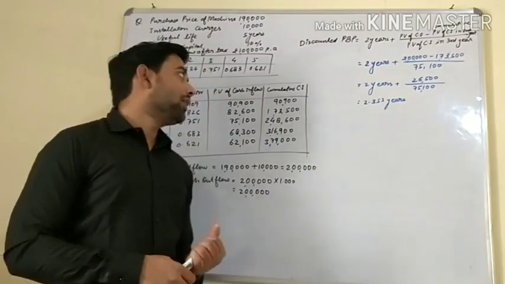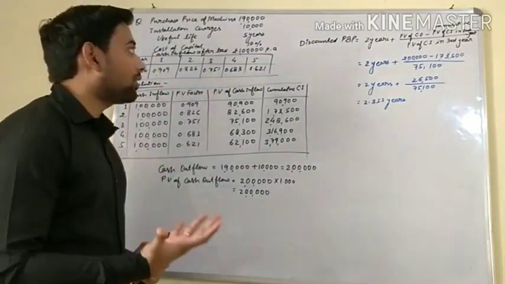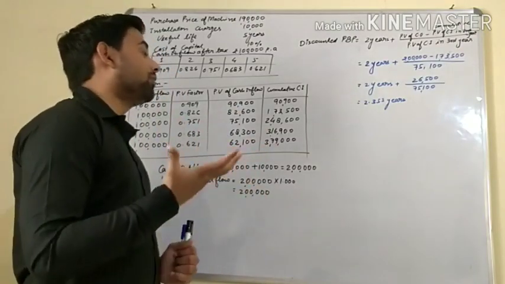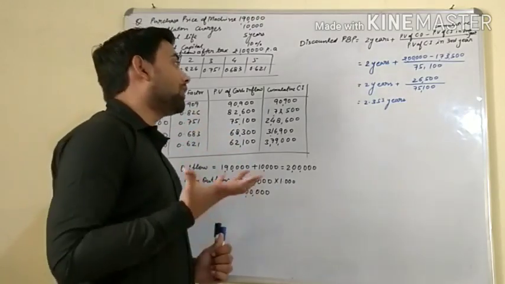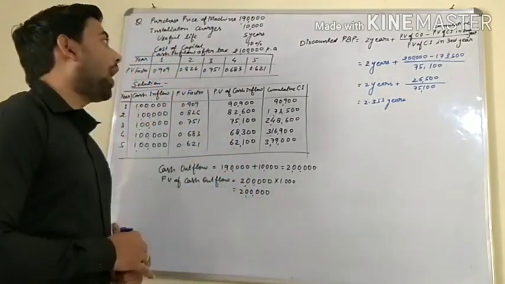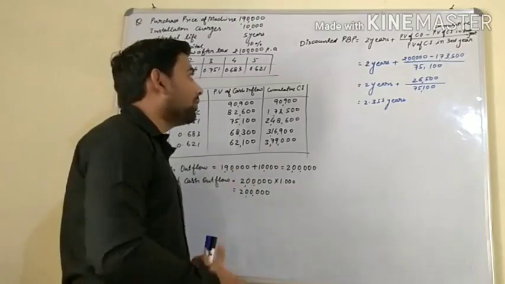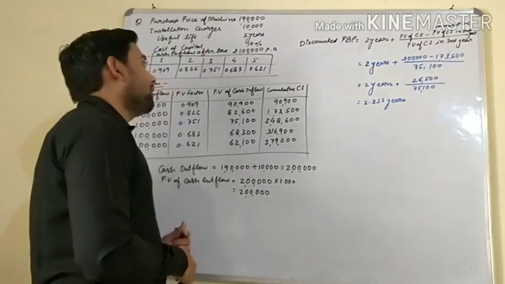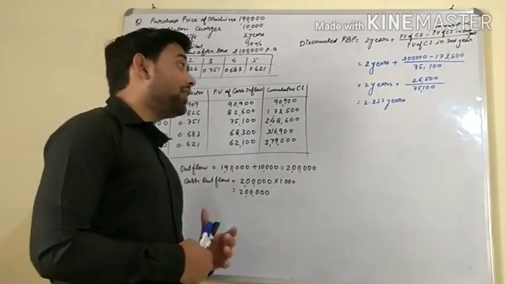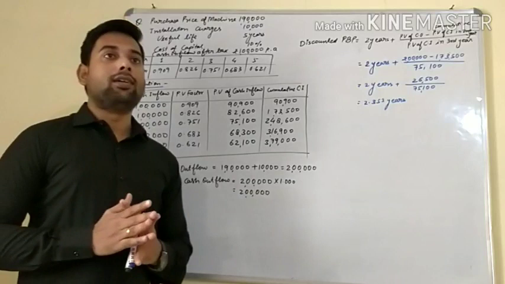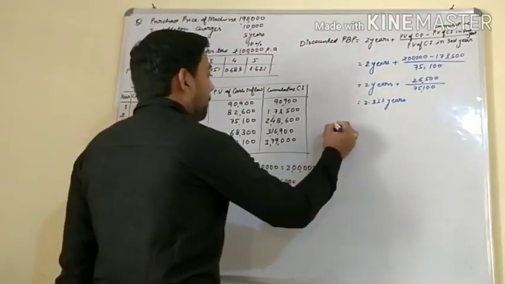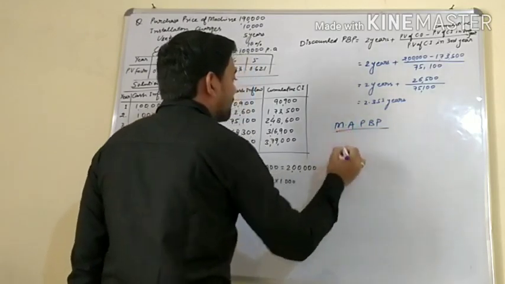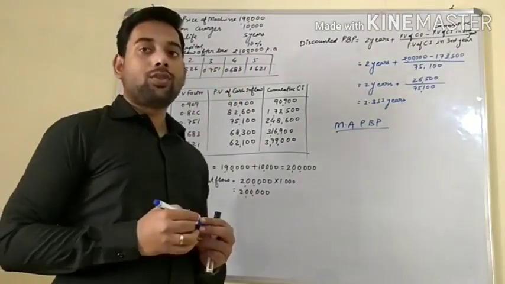What are the demerits? The demerit is that it does not consider the cash inflows after the payback period. It means the cash inflows the firm earns after the payback period are not considered. This is a big demerit of discounted payback period. And the second is there is no standard to fix the minimum acceptable payback period. It varies from firm to firm.